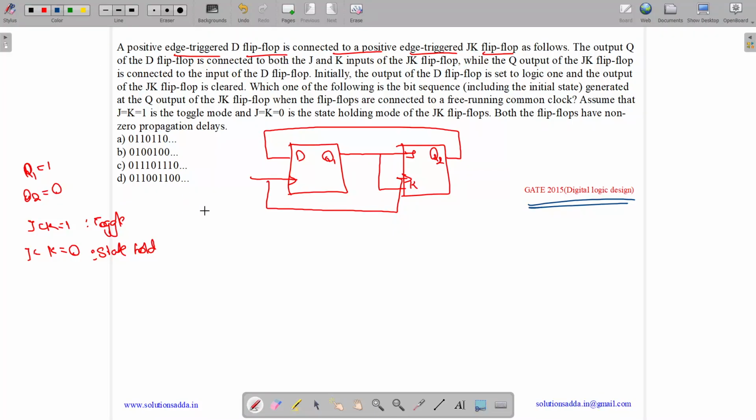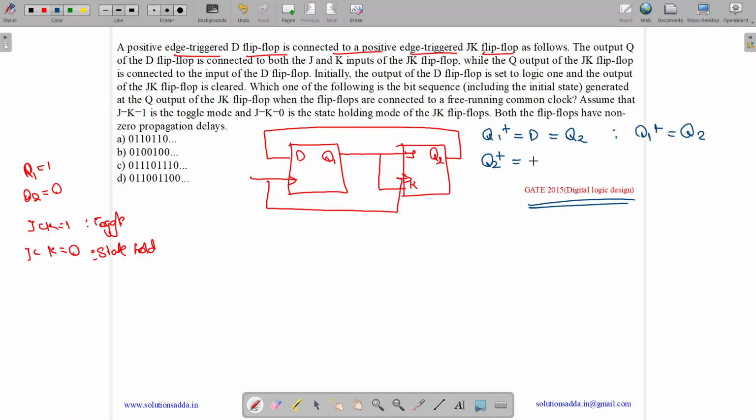Okay, so what happens now? What is the next state of Q1? What is Q1 plus? We know the next state for a D flip-flop equals D. So Q1 plus equals D. And what is the value of D? D equals the output of the JK flip-flop, so it equals Q2. So we can write Q1 plus equals Q2. Now what is Q2 plus?